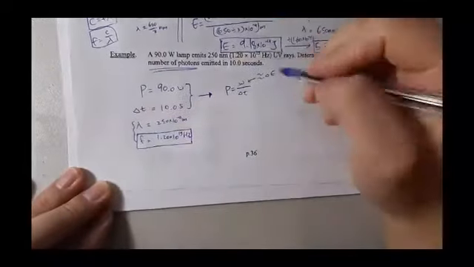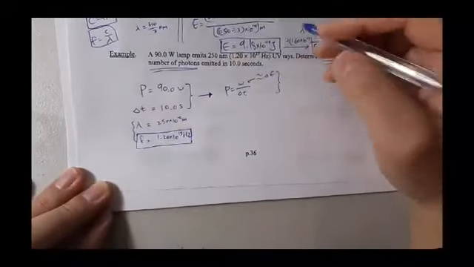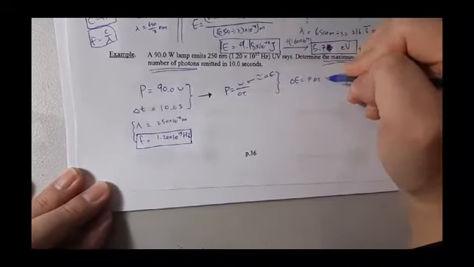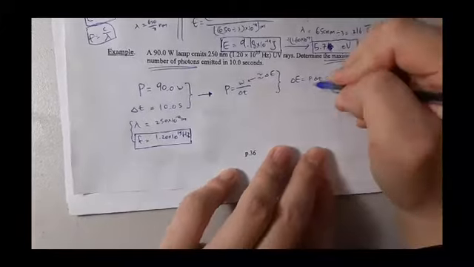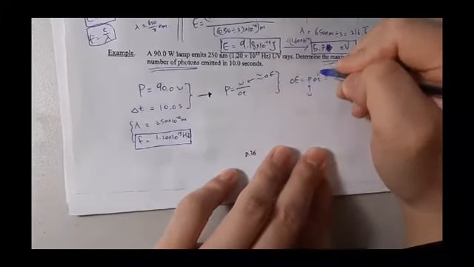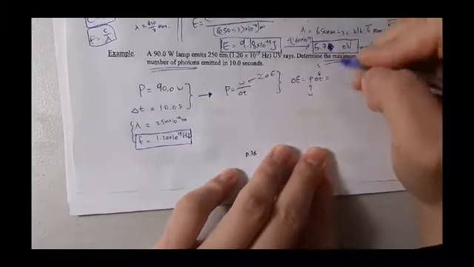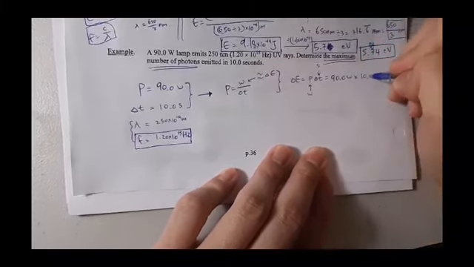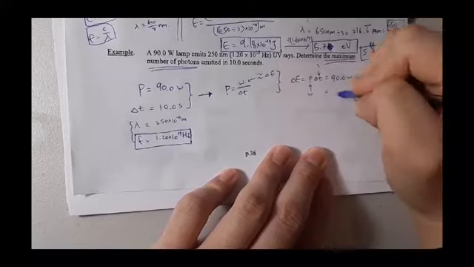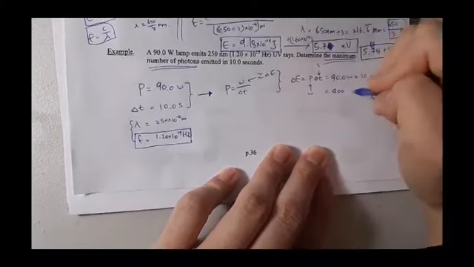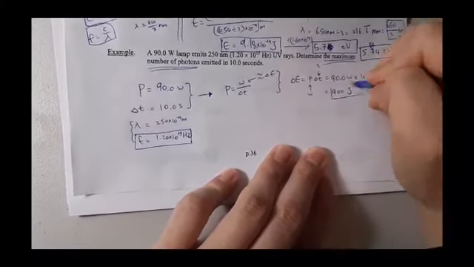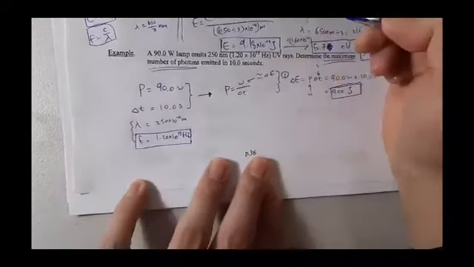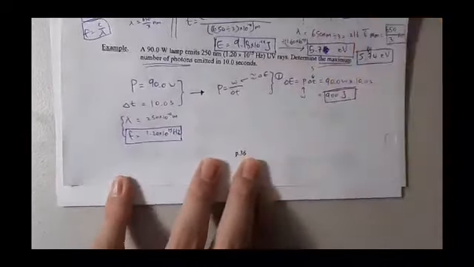So if I rearrange these two formulas, delta E is equal to power times delta t. Power unit is watt, t unit is second. So 90.0 watts times 10.0 seconds is equivalent to 900 joule. So from that concept of power, we could figure out the energy amount.